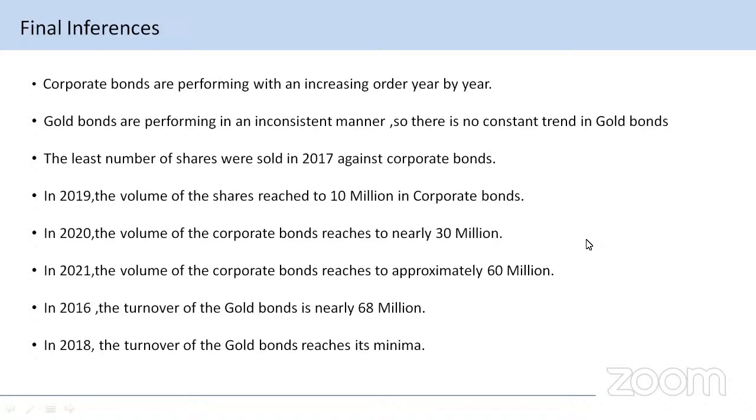Looking year over year, we can say that corporate bonds reached 60 million in 2021, whereas gold bonds only reached 68 million. In 2016, the turnover of the gold bond is nearly 68 million, as said earlier, and in 2018, the turnover of the gold bond reached its minimum. In 2016, the gold bond is at its highest, and then there is a variation drop for the gold bonds over two years, minimizing the gold bonds' value. Further moving, please change the slides.